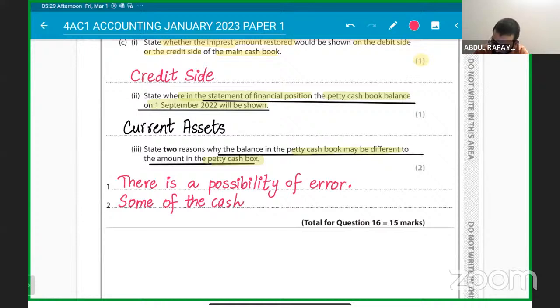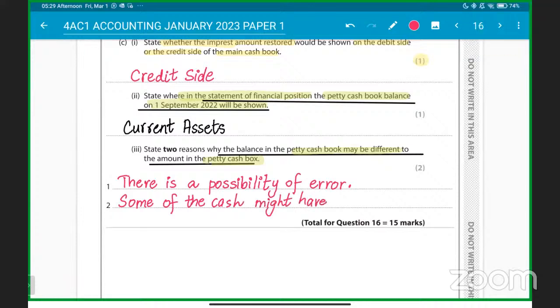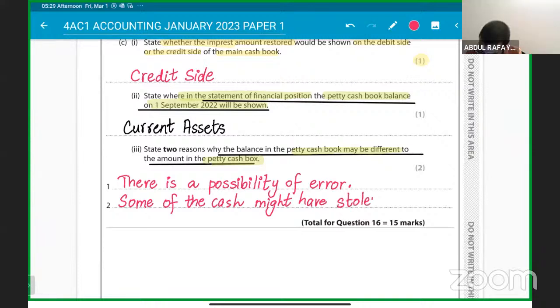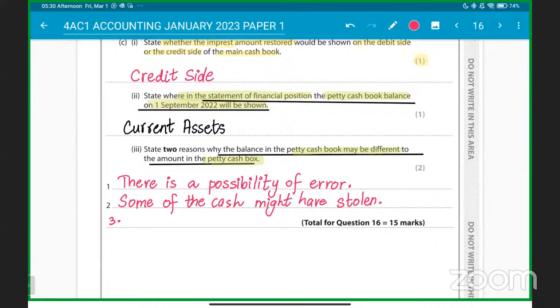That's why there is a difference. You can give this reason as well. Anything else? Think about it. Or we can say that there might be a missing voucher.